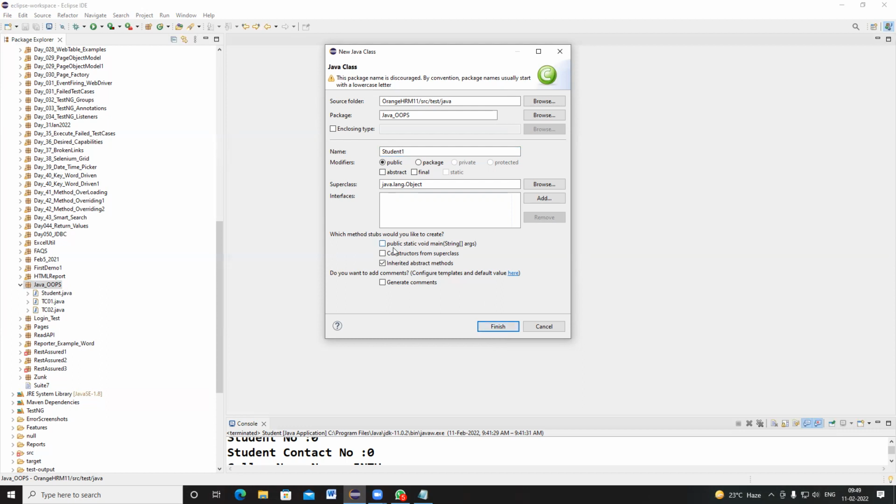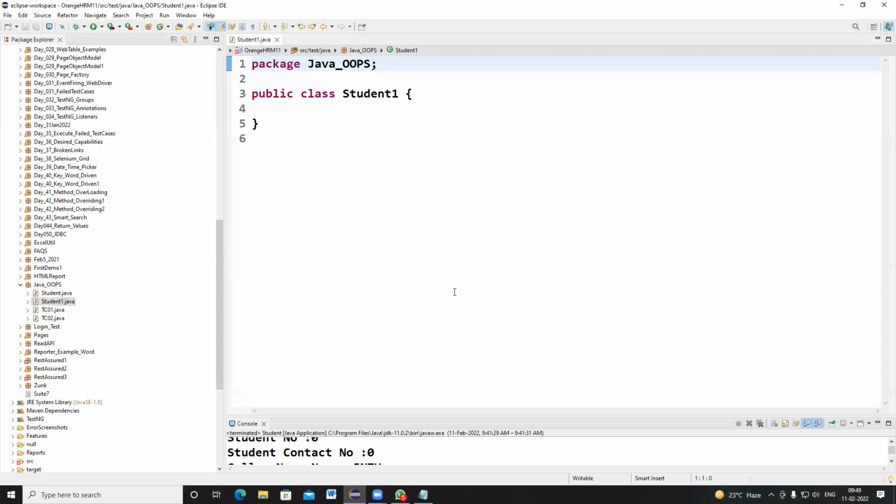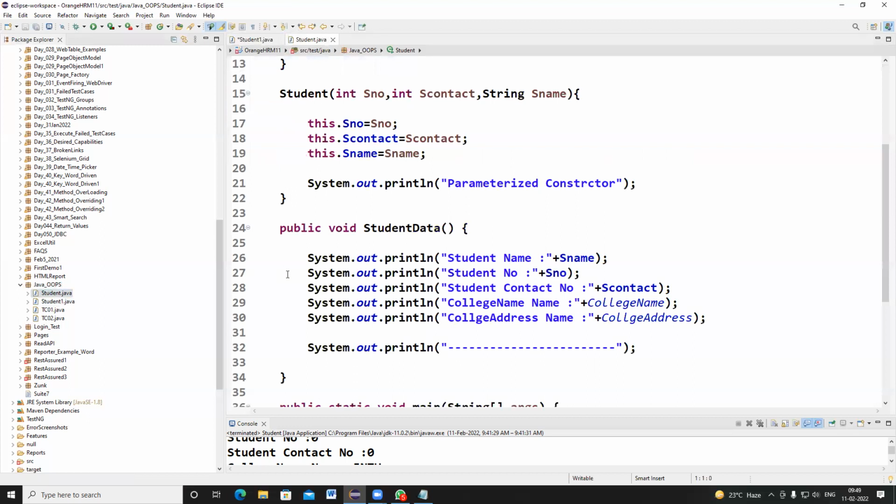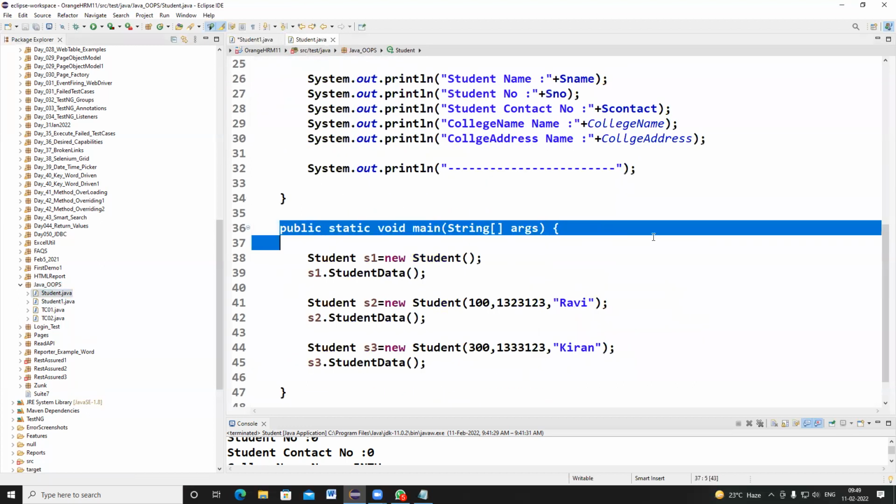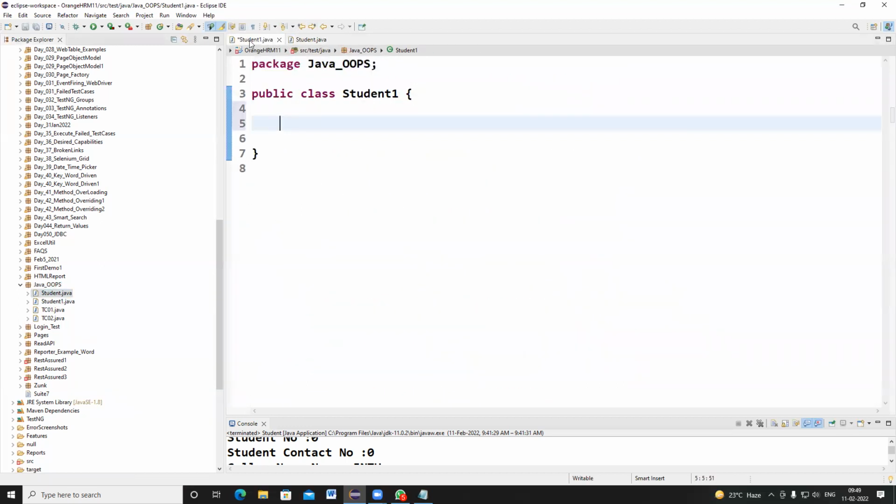Here I'm not selecting public static void main. So simply I'm creating a student one class, and I'm going to explain the encapsulation concept now. There is no main method populated. If I select main method, it will be populated. If you want to write a main method, you can copy and write it wherever you want. So now I'm not using the main method.